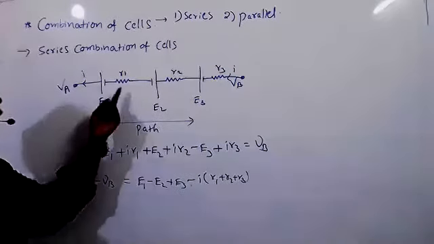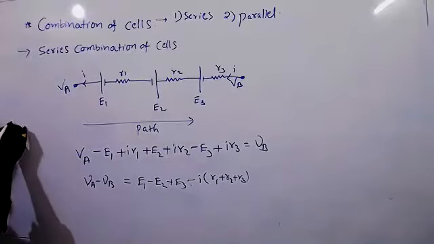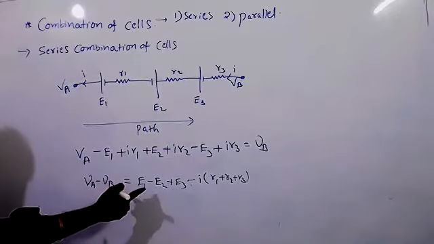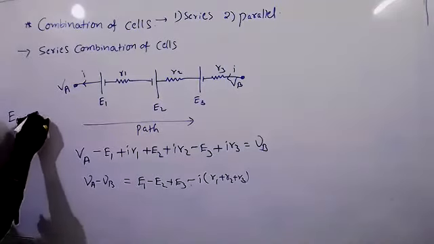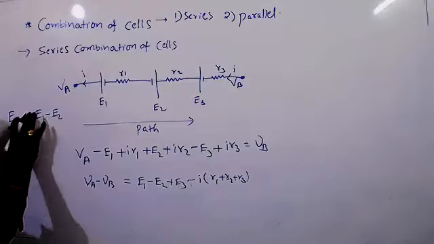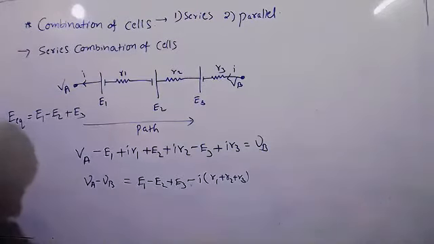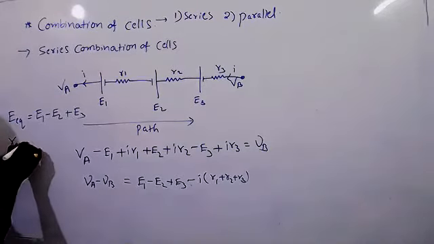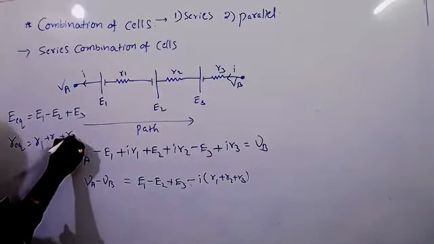Means if you reverse the cell, when you are reversing the cell, EMF will be negative. So E equivalent will be E1 minus E2 plus E3, but R equivalent equal to R1 plus R2 plus R3.